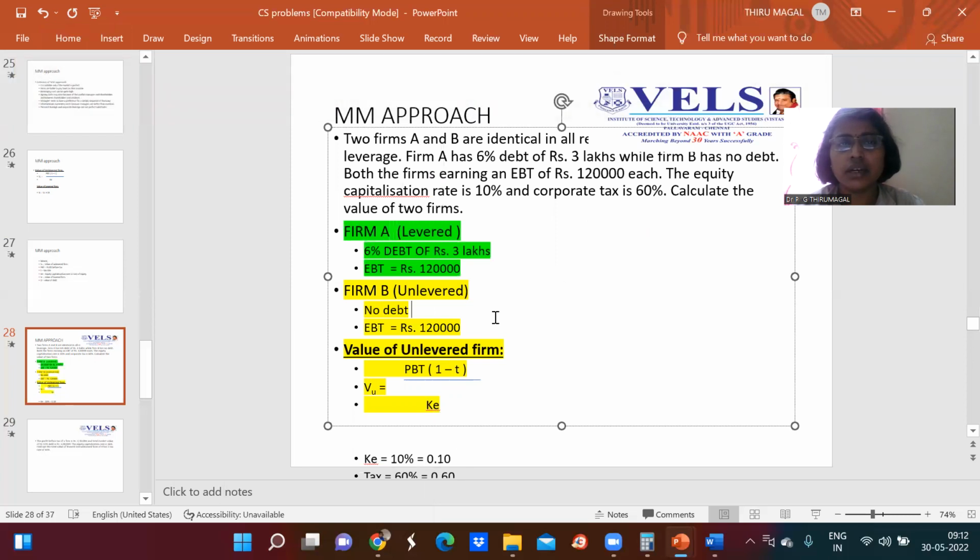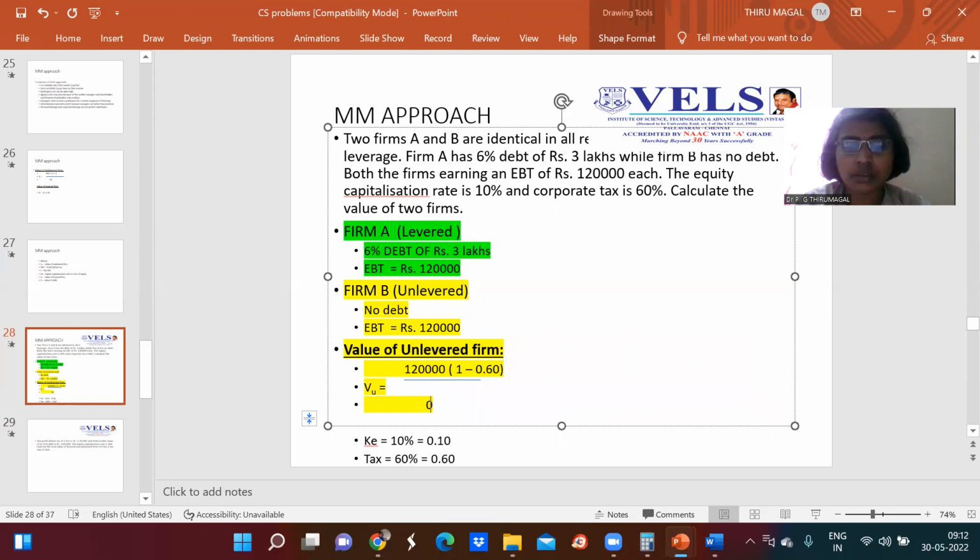Now we are calculating the unlevered firm value. Instead of PBT, that is EBT, 1,20,000 given in the problem, multiplied by 1 minus T, where the tax rate is 60%, which means 0.60, divided by KE, which is given in the problem as 0.10.